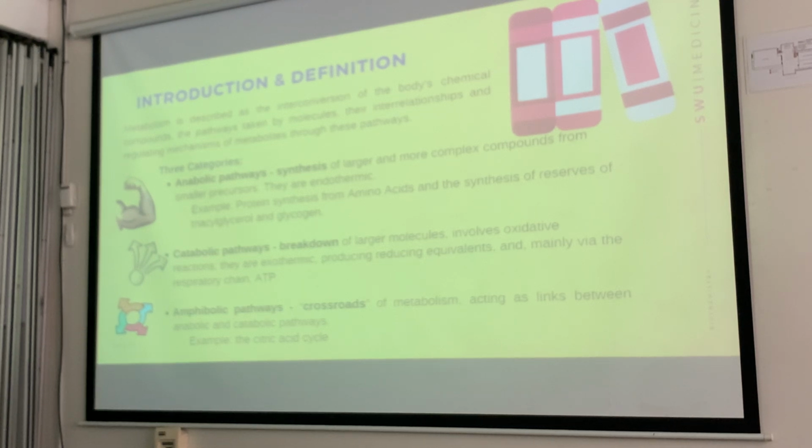So take note that in a reaction, you would have these types of synthesis of metabolism. For example, anabolic pathways. When you hear or read that term, think of one synonym for it.